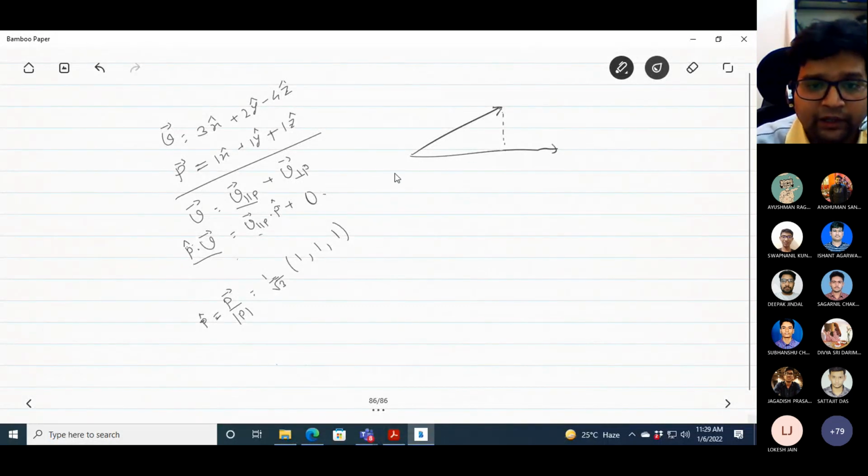Because I am trying to find the component of V in the direction P. P has a certain magnitude and a direction, so it is not necessarily a unit vector. Now you will get the correct result.